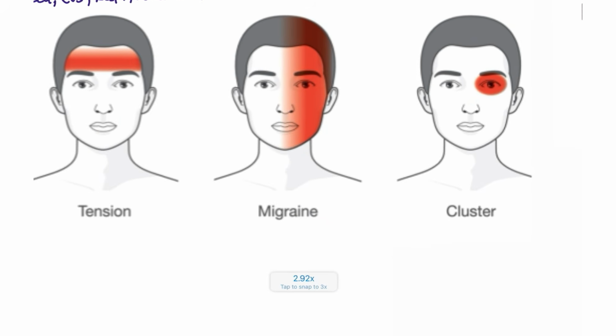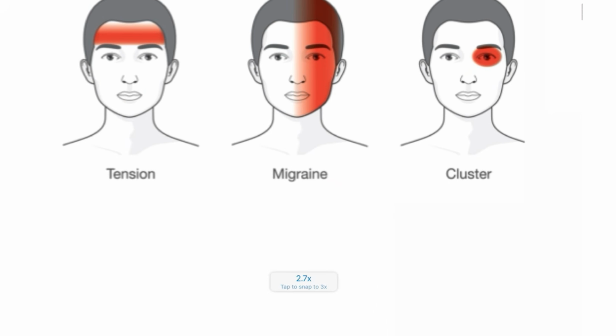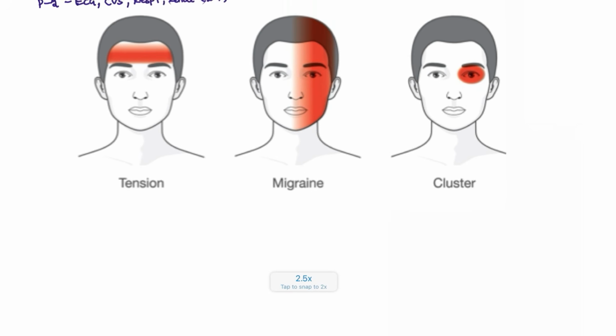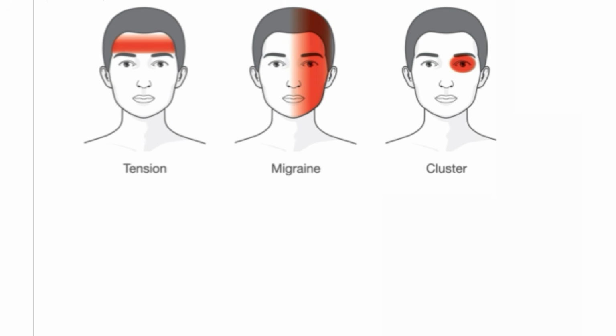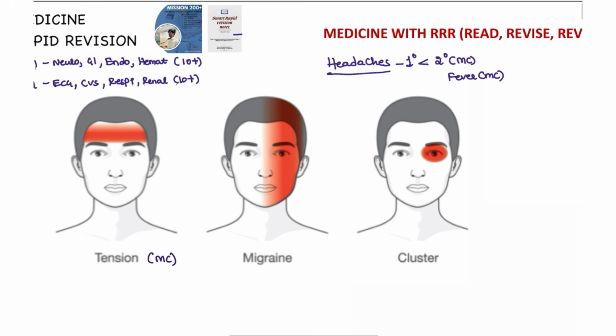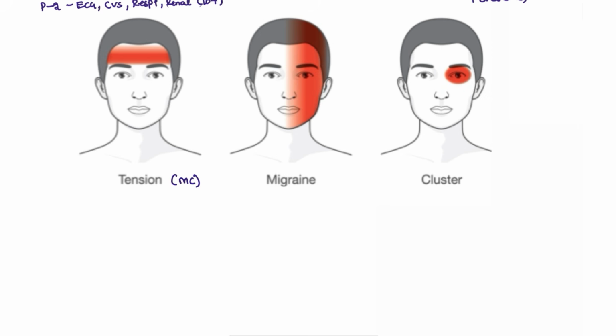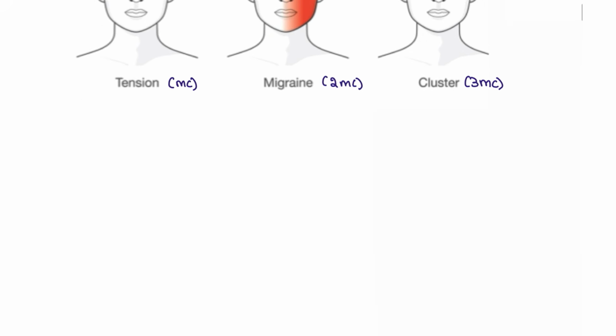Now we will be discussing and differentiating between these three important primary headaches. One by one, let's discuss. The most common overall is secondary, but when I talk about the primary headaches, the tension headache is the most common. The second most common is migraine, and third, in very rare cases, especially in Western countries, we see cluster headache.